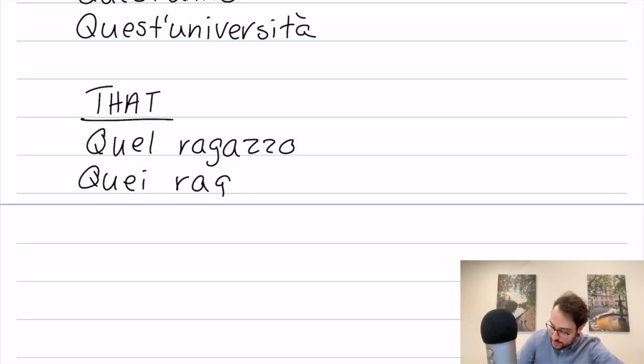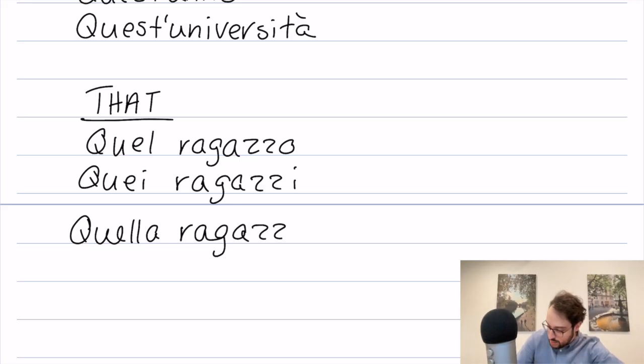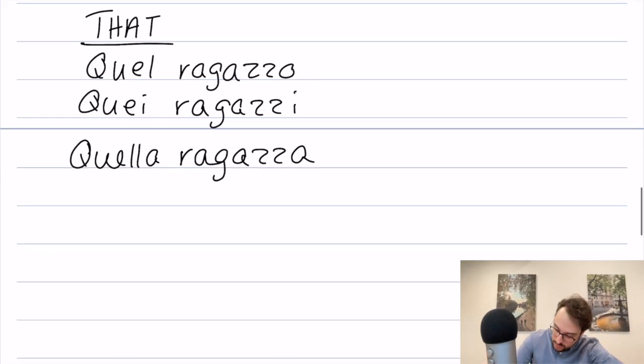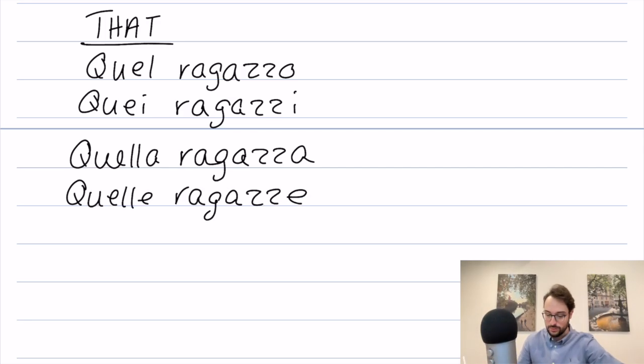Quei ragazzi. If it's female, we're going to say quella. Quella ragazza. And if it's female plural, quelle ragazze. Awesome.